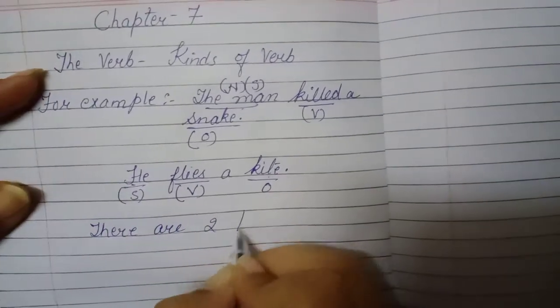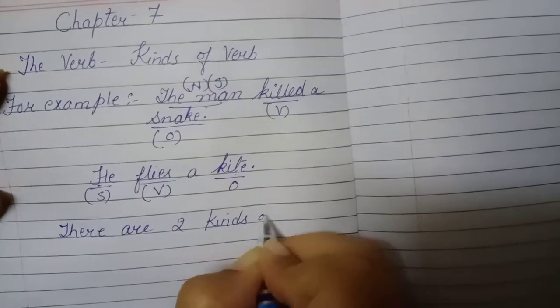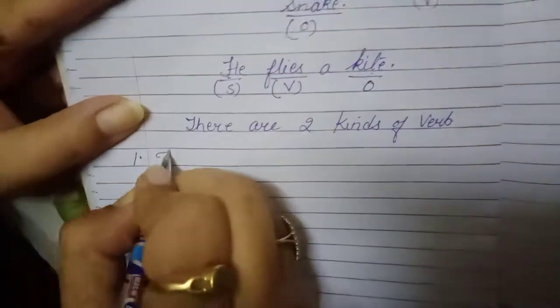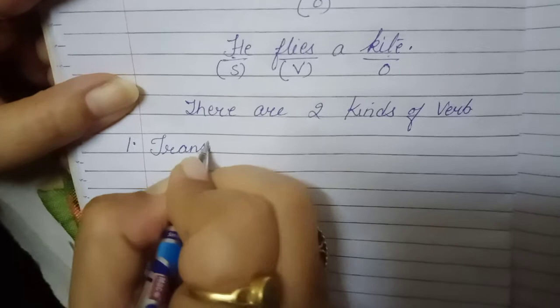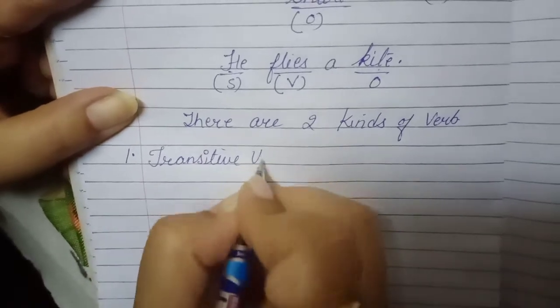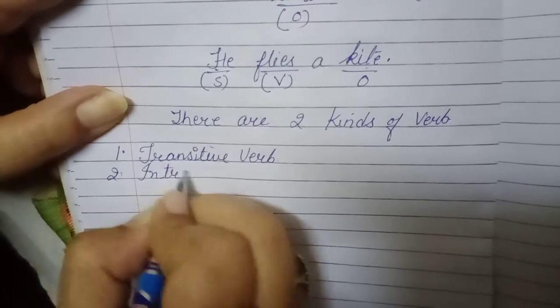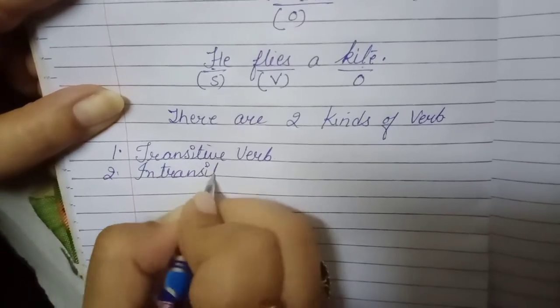Now there are two kinds of verb. First is transitive verb. Second is intransitive verb.